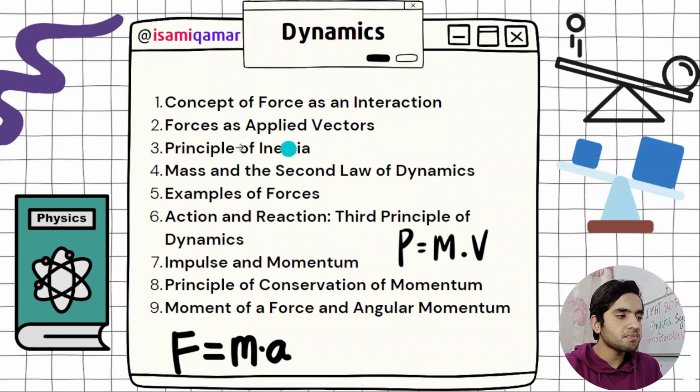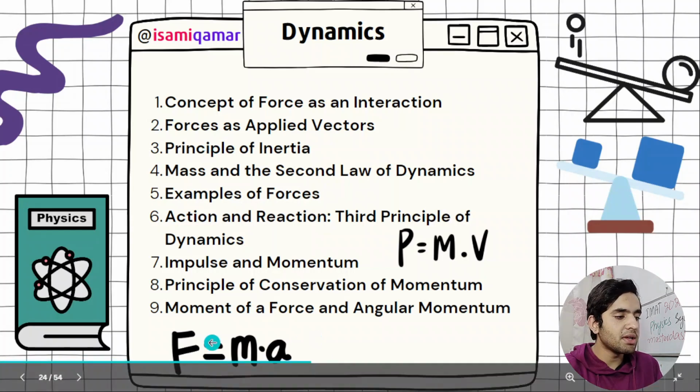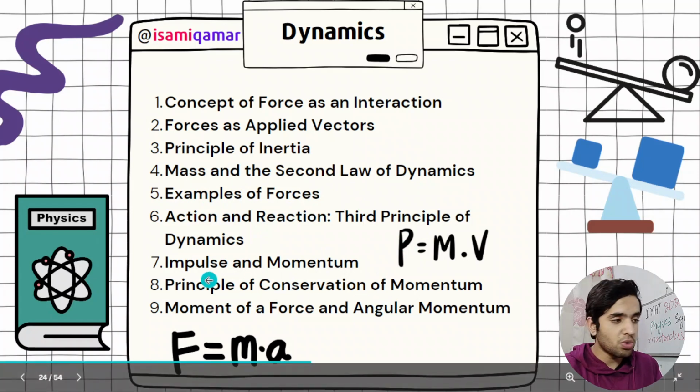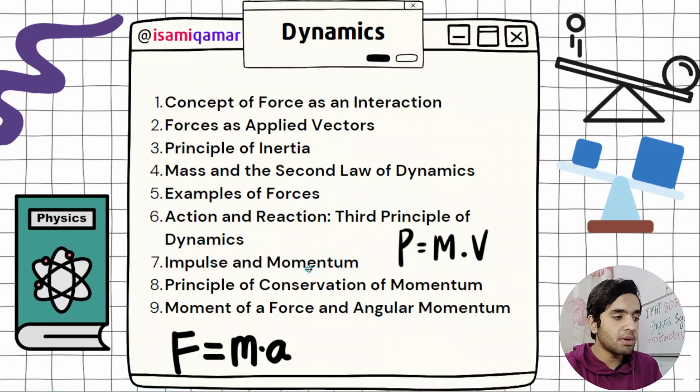Force is also a vector quantity, because F is equal to ma, and acceleration is a vector quantity, while mass is a scalar quantity. Then the second law of dynamics, these are the things that you need to know. Impulse and momentum are important. I have it in my notes picture. We are going on that in a while.